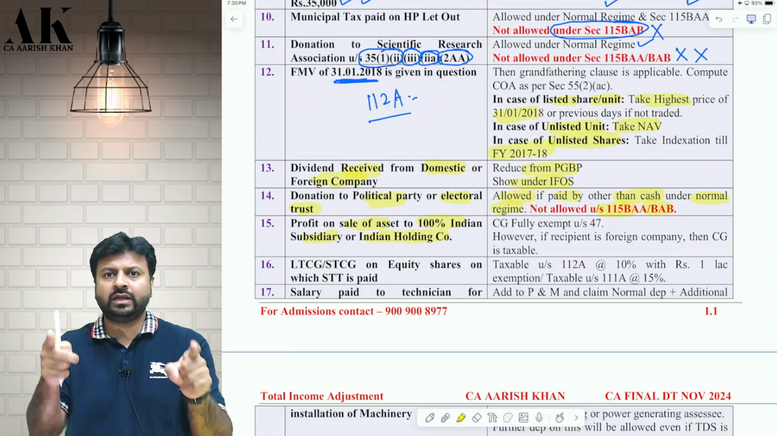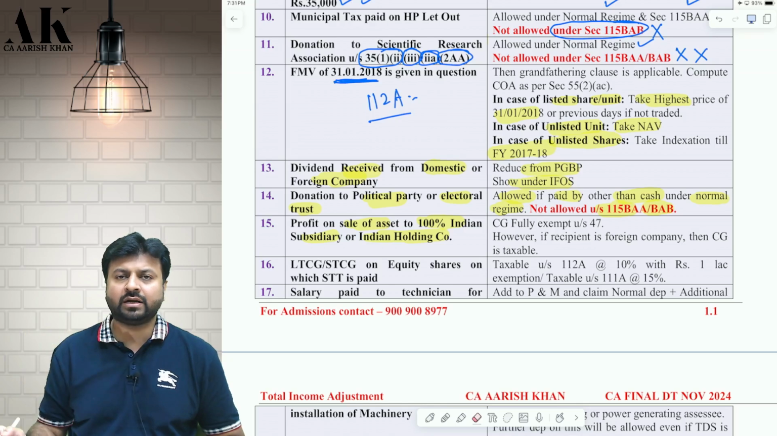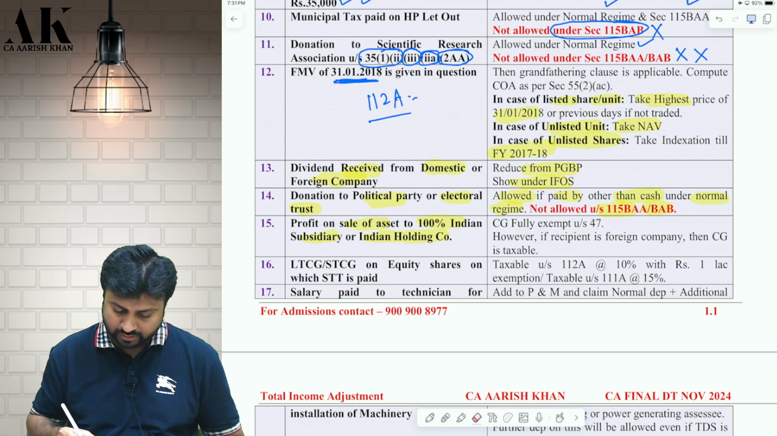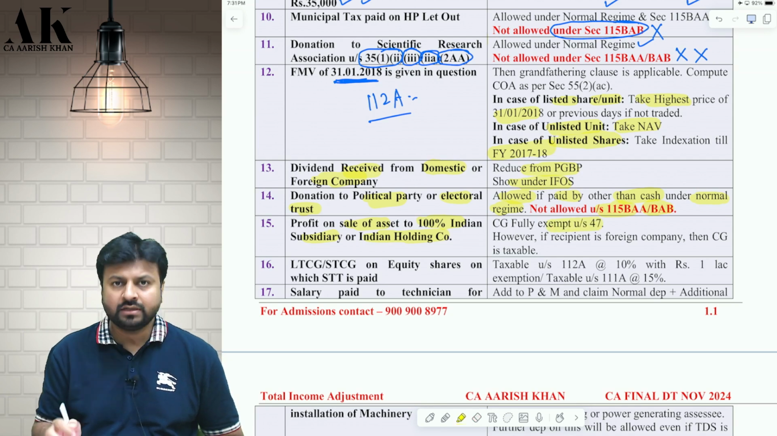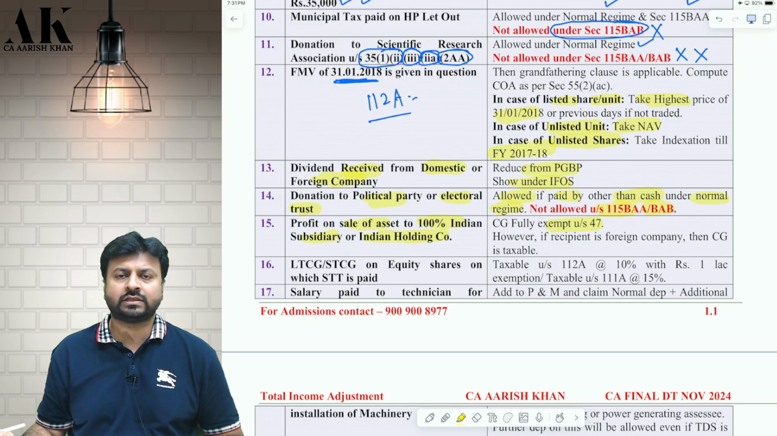Subsidiary sending to holding, then holding has to be Indian. If there is a 100% relationship, it is exempt under capital gains. And what treatment you have to do? It is exempt under capital gains. So from PGBP you reduce that profit, and under capital gains you show that as exempt under a note. You write a note for the same.